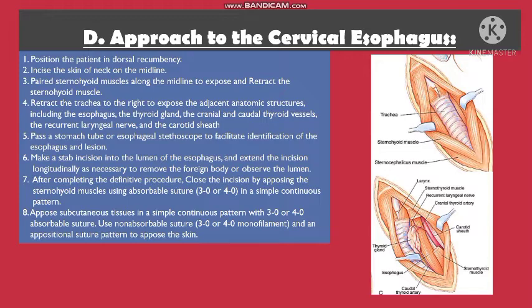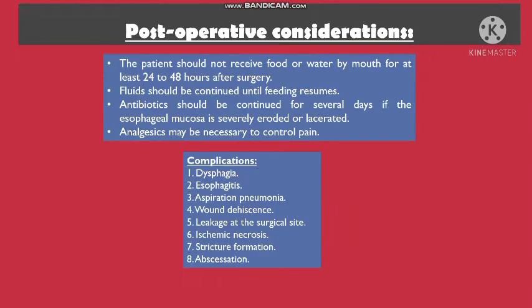After completing the definitive procedure, close the incision by apposing the sternohyoid muscle using absorbable suture in a simple continuous pattern. Oppose subcutaneous tissue in a simple continuous pattern with 3-0 or 4-0 absorbable suture. Use non-absorbable suture and an appositional suture pattern to oppose the skin.